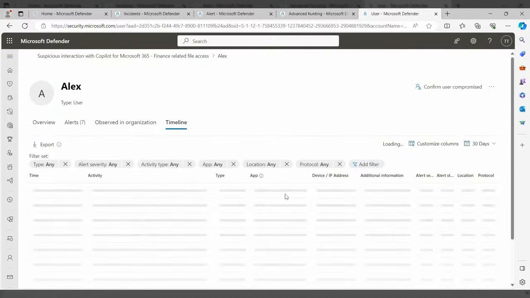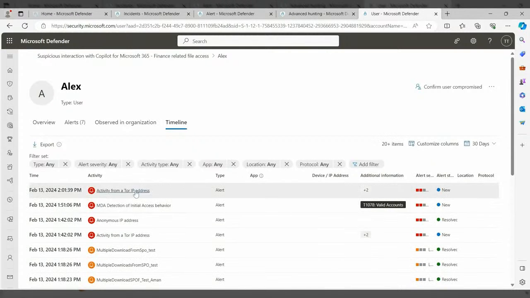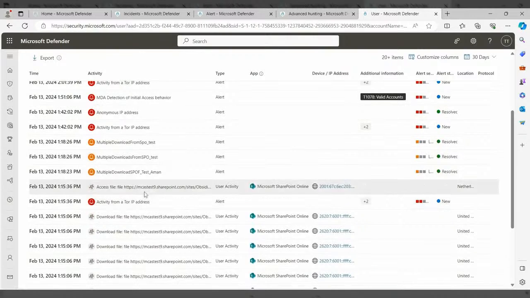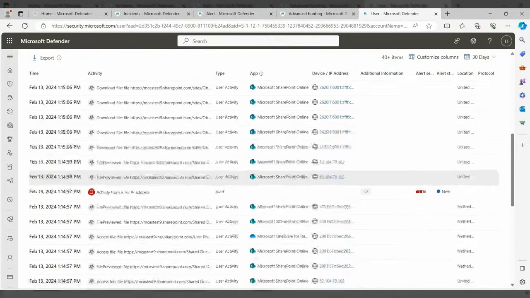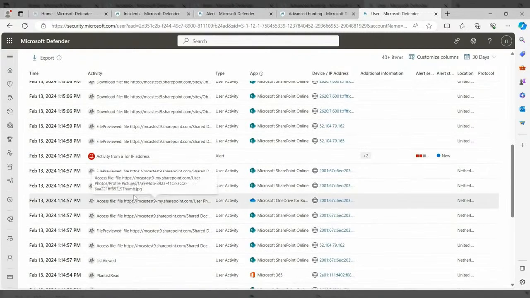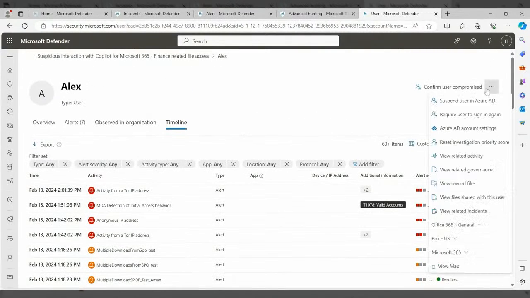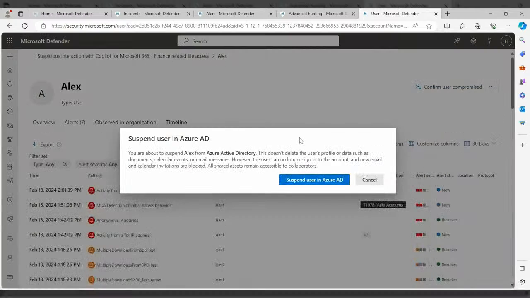In the example here, we're going to see all the actions that happened leading to this Copilot search and the actions that happened after this Copilot search. So here we can see the activities from the Tor browser, as we saw previously, and then the search in Copilot, and finally the downloads. Following that, we can finally take an action, such as require the user to sign in again, or in the case here, suspend the user.